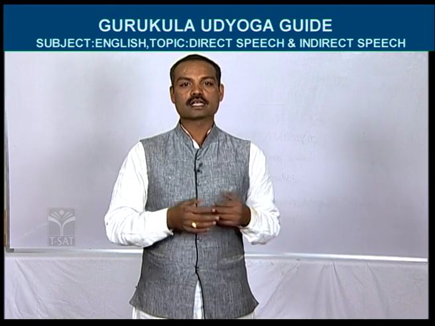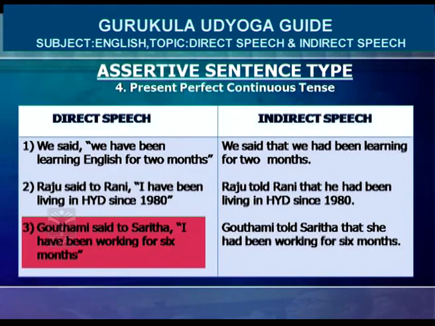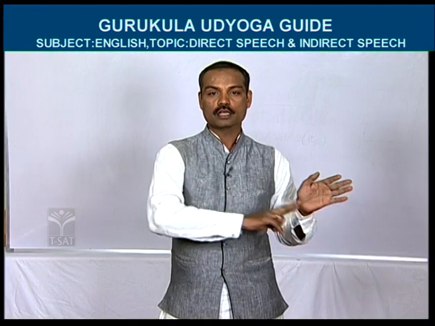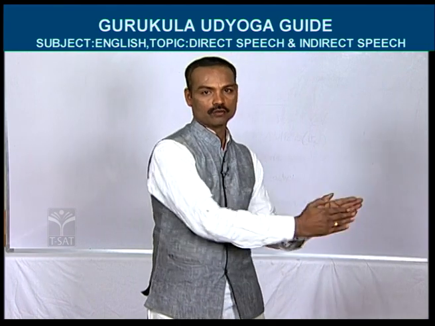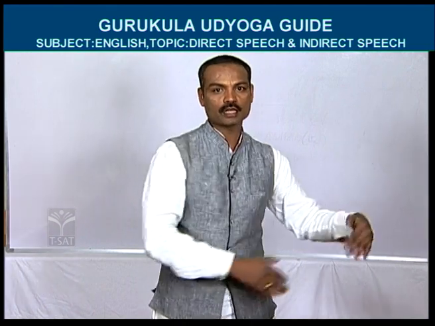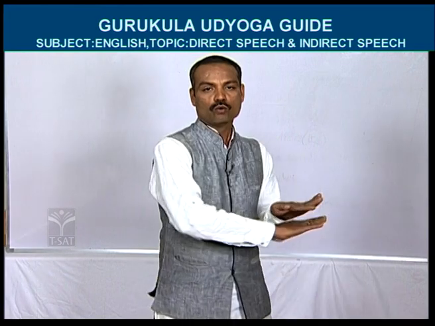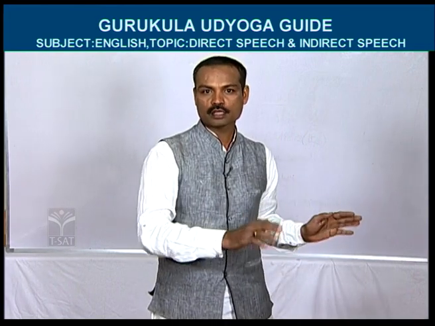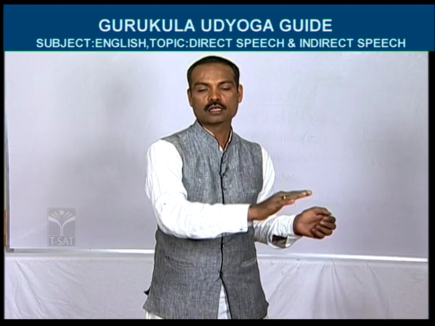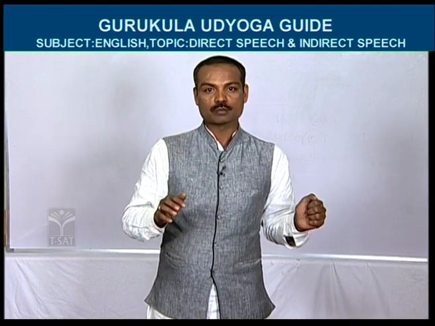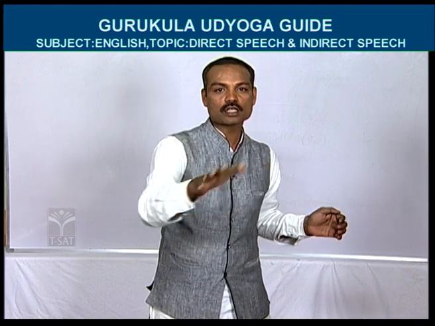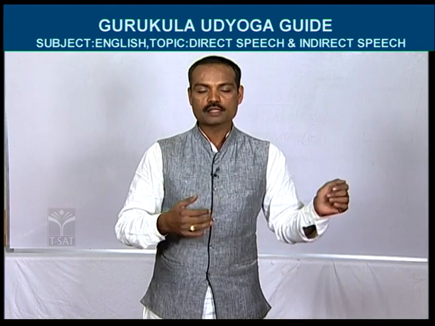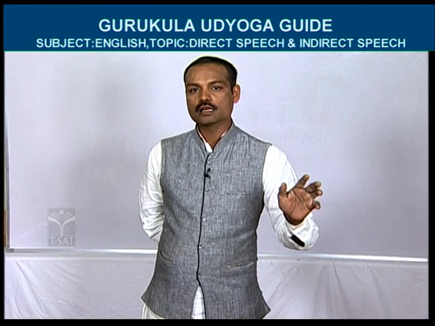What next? What is the next example? What is the third example? Gautami said to Sarita. What did Gautami say to Sarita? I have been working for 6 months. Okay. Here 2 girls are there. Who are they? One girl's name is Gautami and another girl's name is Sarita. What are these 2 girls talking? So Gautami is telling that I have been working for 6 months. While these 2 girls are talking, you heard it. Come on, you tell me what is going on. What did Gautami tell Sarita?